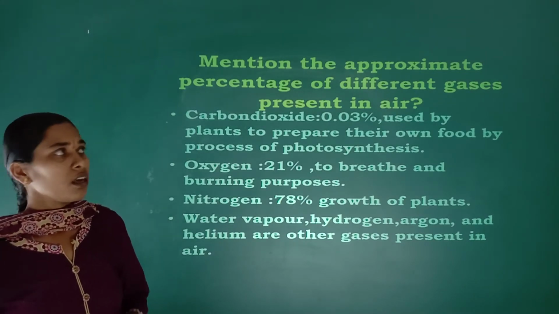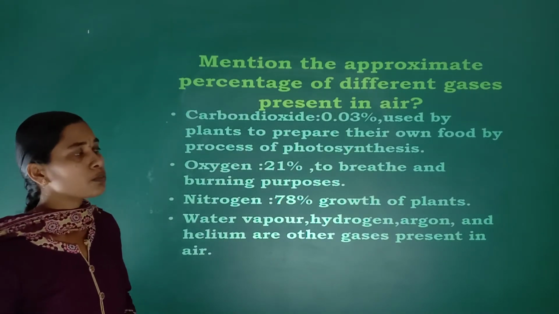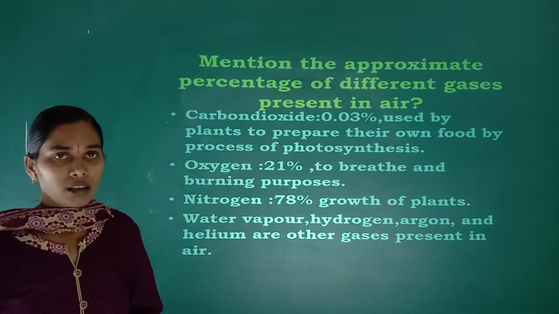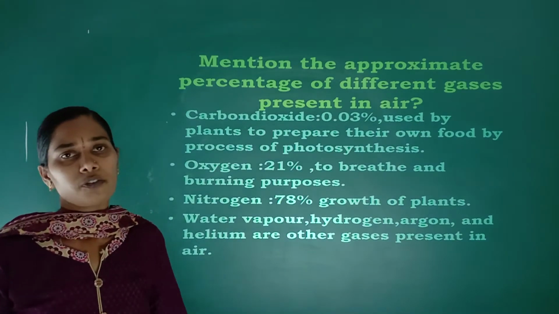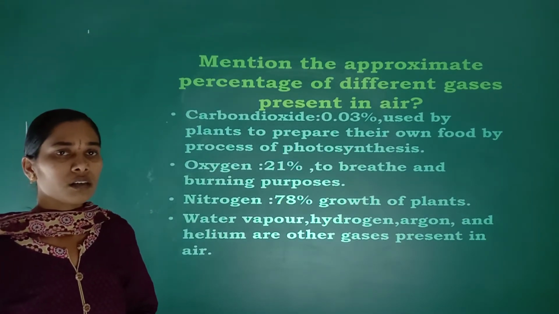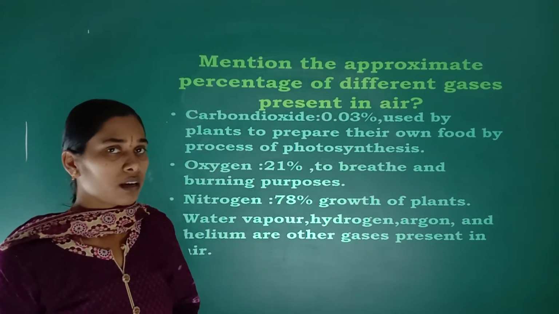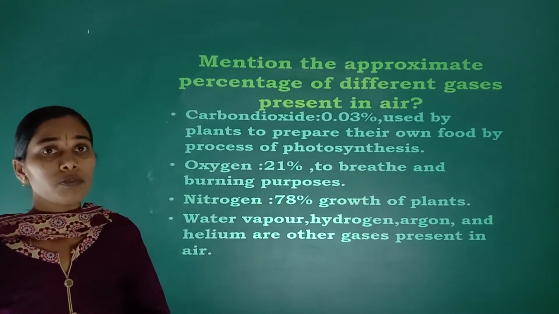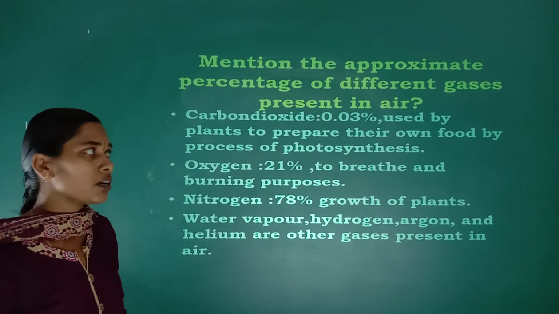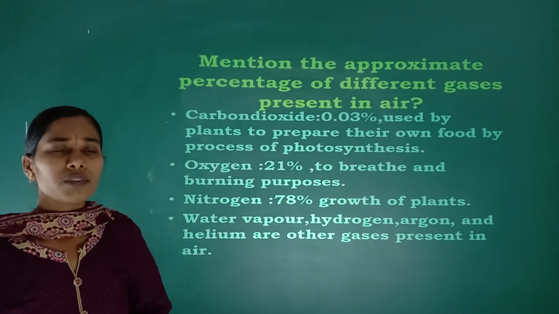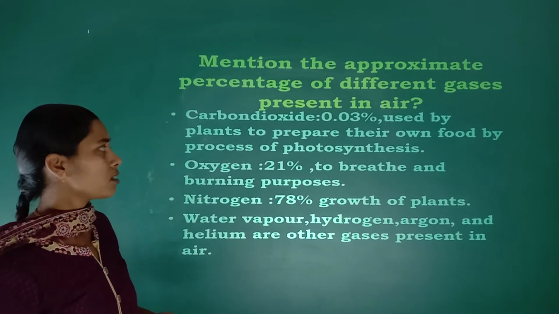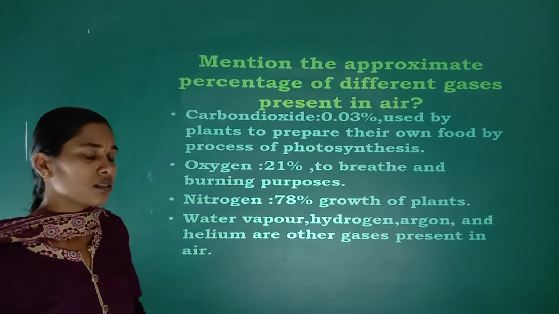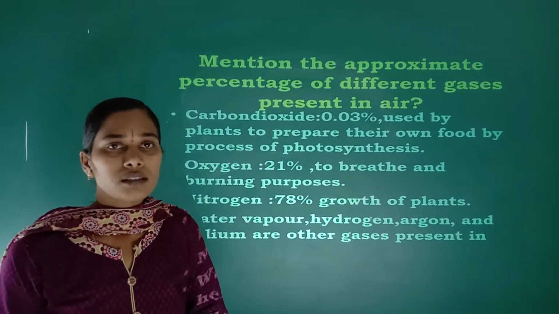Next, mention the approximate percentage of different gases present in the air. In these gases, there is some approximate percentage present. See here, carbon dioxide is 0.03%. Then what is the use of this carbon dioxide? It is used by the plants to prepare their own food. That process is called photosynthesis.